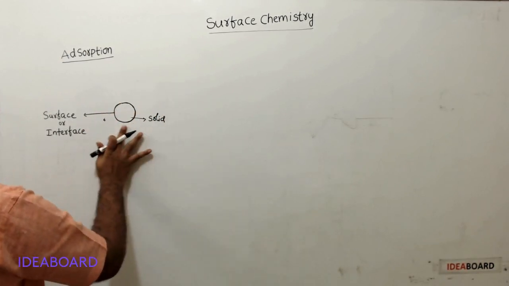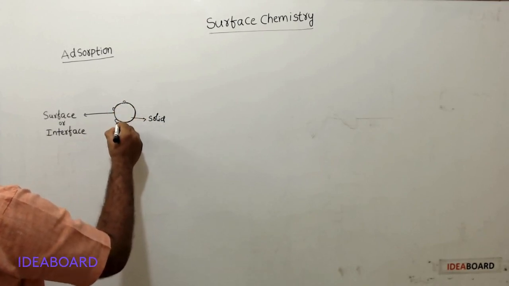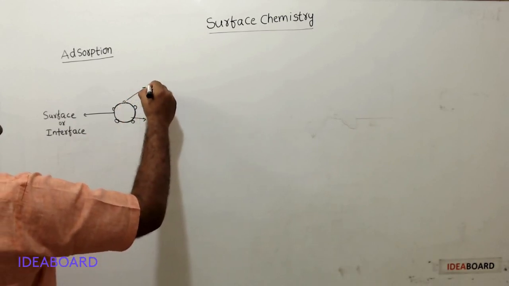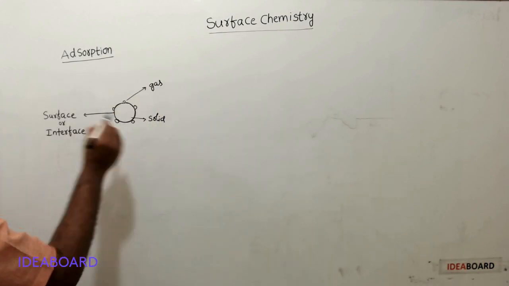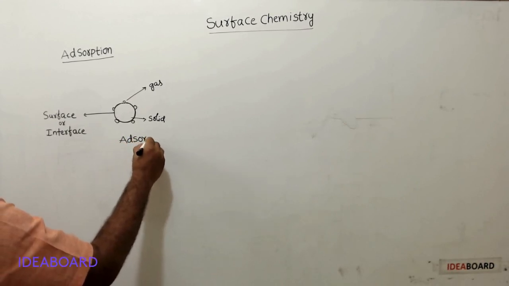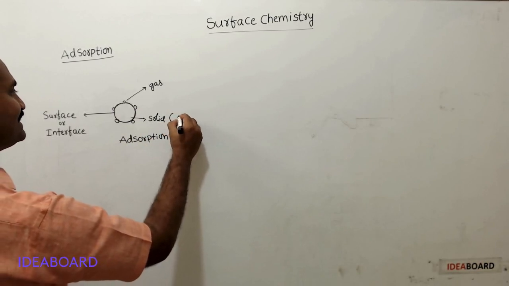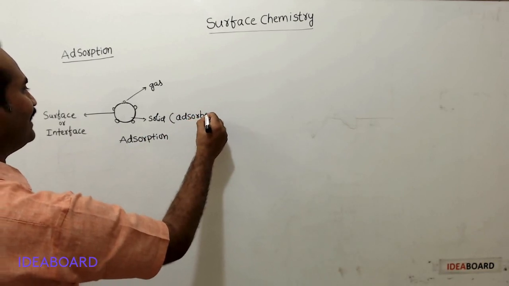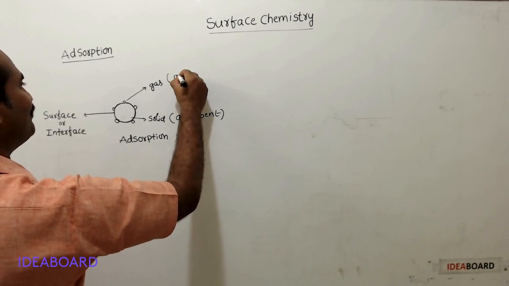These are the gaseous molecules sticking to solid surface. So, this phenomenon is known as adsorption. Here, solid is called adsorbent. Gas is called adsorbate.